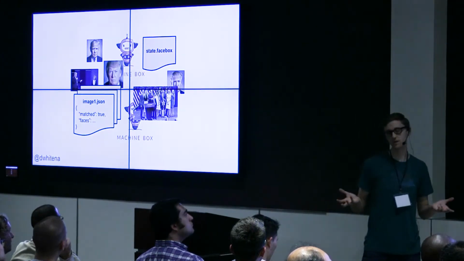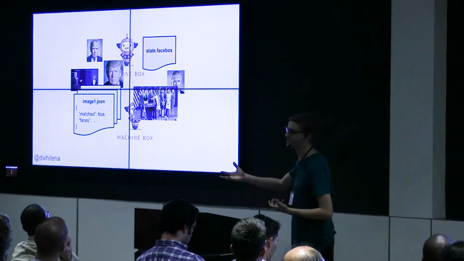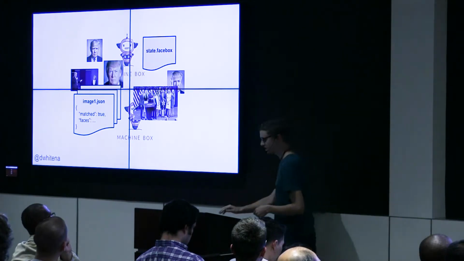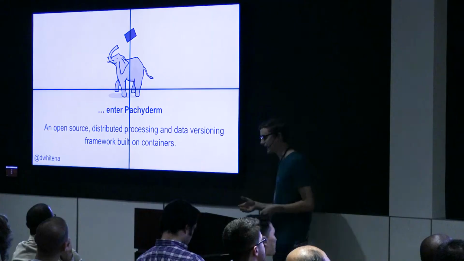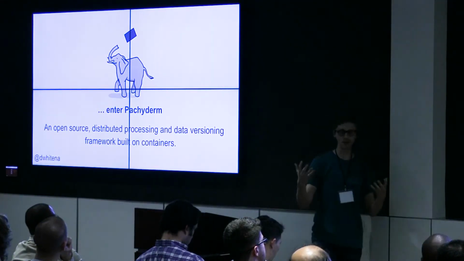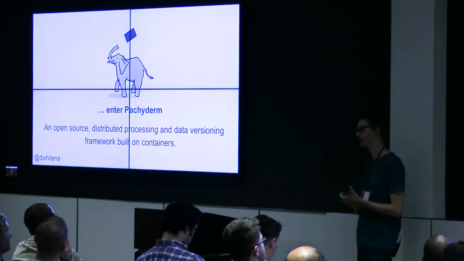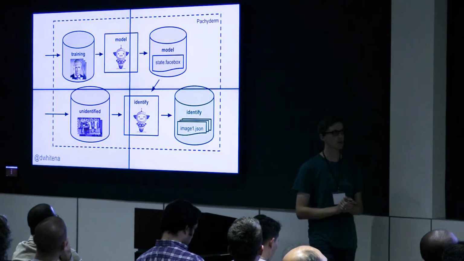I mean, it's not really reproducible. If I give this to someone else, they're not really going to be able to reproduce that flow that I've shown. So this is where this project Pachyderm comes in that I work on. Pachyderm is an open source project, and it does distributed processing, data pipelining, and data versioning. Remember I talked before about how data versioning was key to reproducibility for data processing. And this is how this is going to look in Pachyderm.